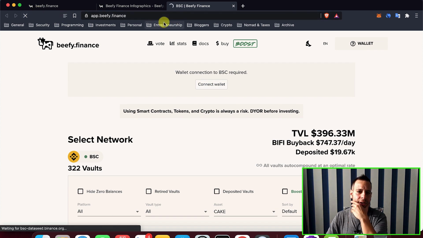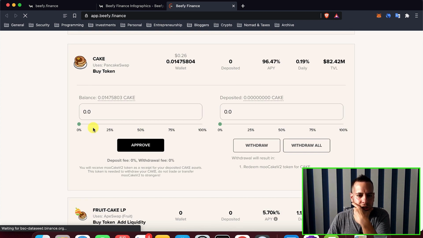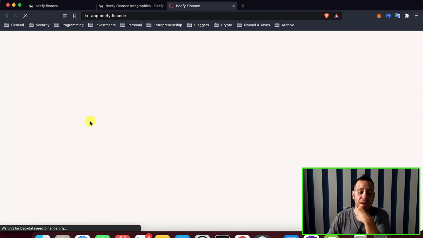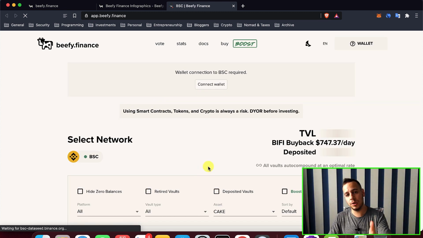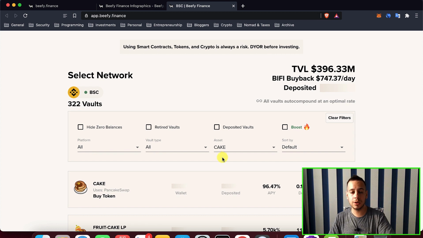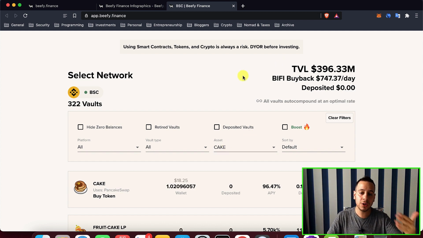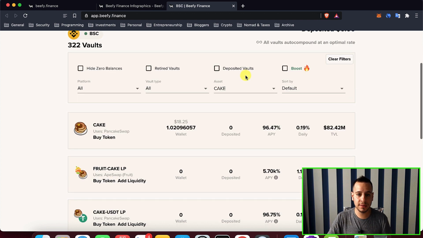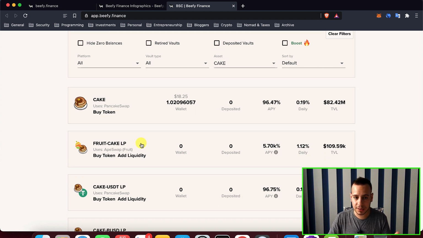Maybe let's try to refresh the page. All right, the wallet is connected. Now you can actually stake your cake tokens. If it's a farm, bear in mind that you will have to buy the liquidity pool tokens on the original DeFi application, because you cannot buy the liquidity pool tokens here. You just stake your liquidity pool tokens here. This is the feature that Beefy Finance has. It basically replaces the farms and pools in PancakeSwap, but the actual liquidity you need to provide in the actual decentralized app. If it's PancakeSwap, ApeSwap, Belt Finance, doesn't matter, MDEX.